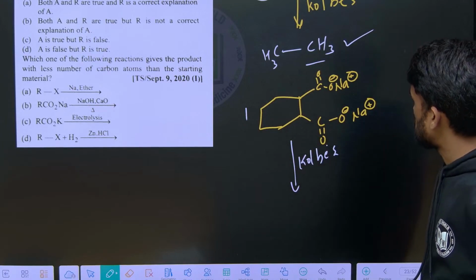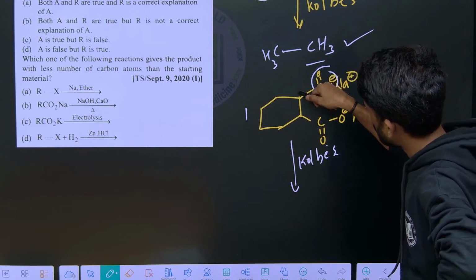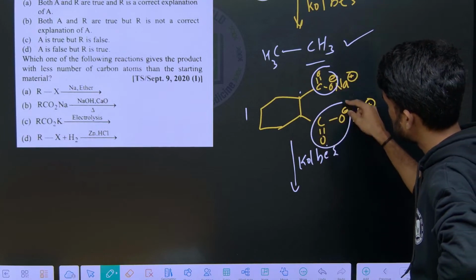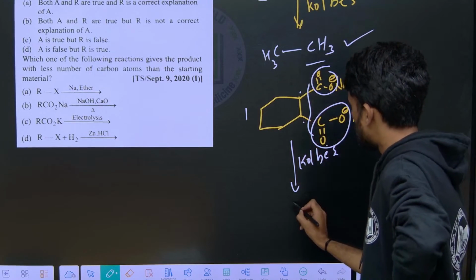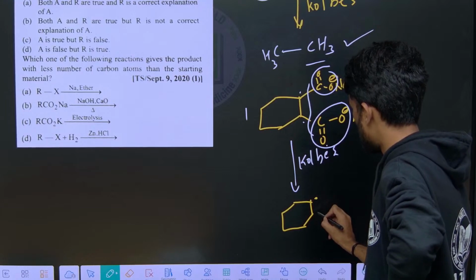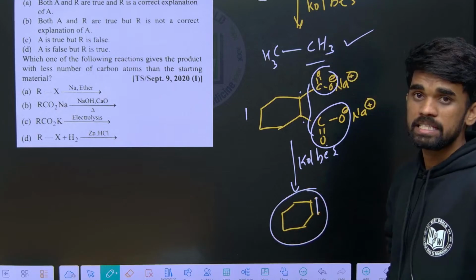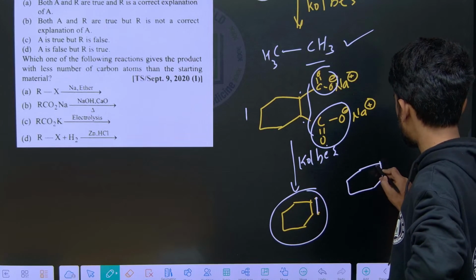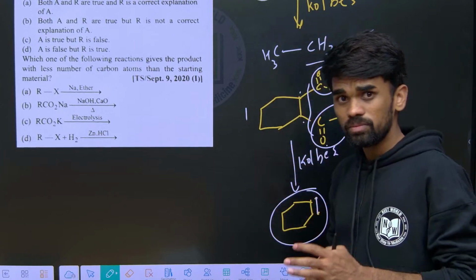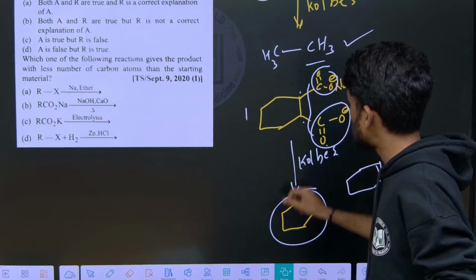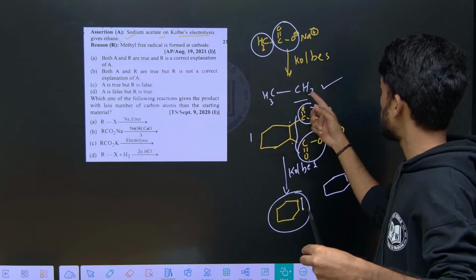In this case, if we remove this CO2, we are going to get a radical over here, and after removing the other, we are going to get a radical here also. So we get 1 radical here, 1 radical here. Make a bond out of it. So our product is cyclohexene, like this. I hope it is clear. Generally, when we have a carboxylic acid with an alkyl group, take the 2 alkyl groups and merge them, that will be our product.